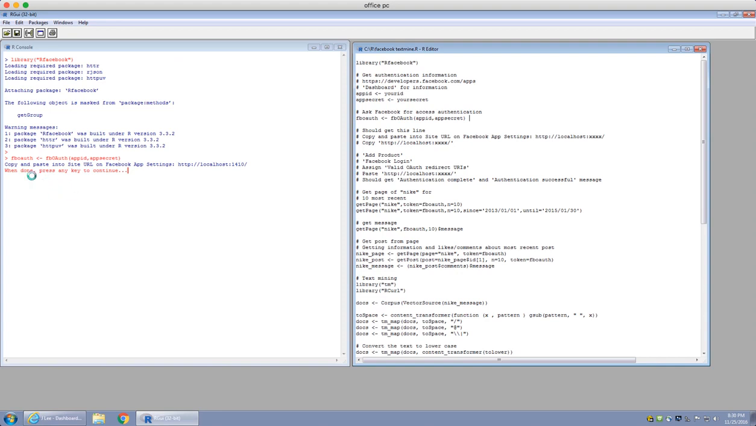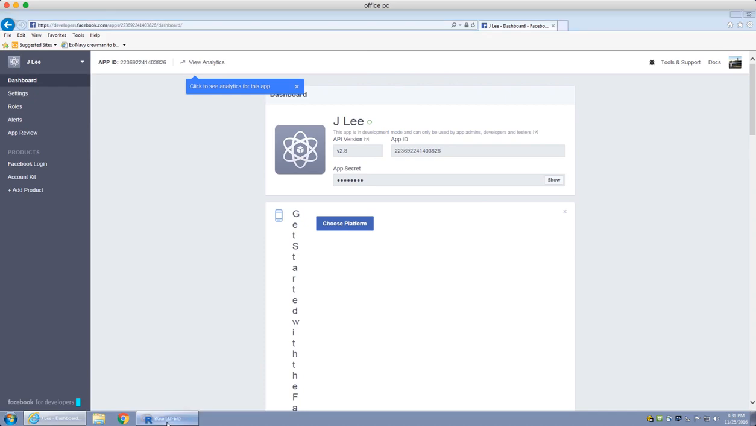It says to copy and paste into the site URL on Facebook settings. I'm given localhost 1410 here. What I need to do is, when done, press any key to continue. I'm going to continue here, and it goes in and says authentication complete. Please close this page and return to R. So I'm going to go back into R here.